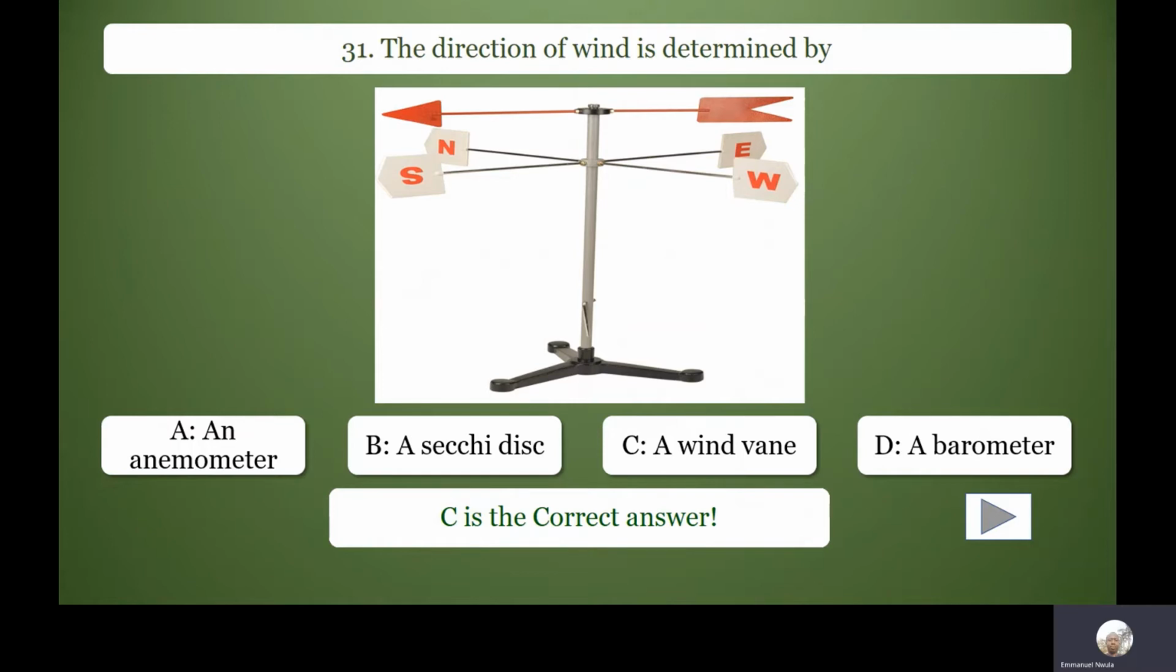The direction of wind is determined by a wind vane. A wind vane is used to determine wind direction. So an anemometer is for wind speed. A Secchi disc is for turbidity of an aquatic habitat. And then a barometer is used to measure pressure.